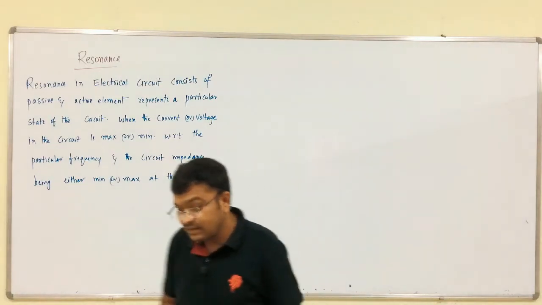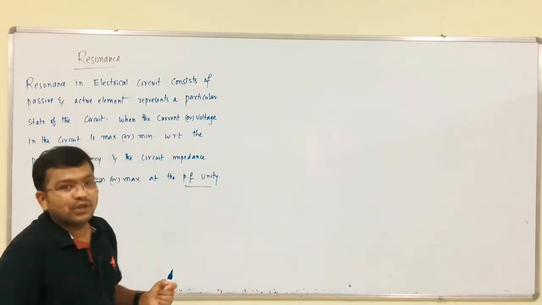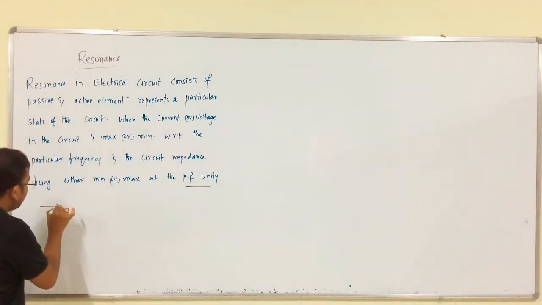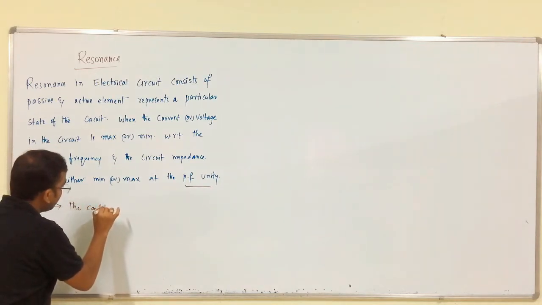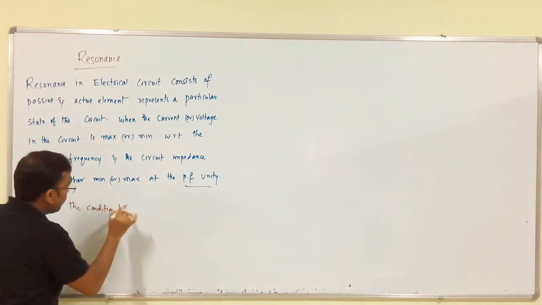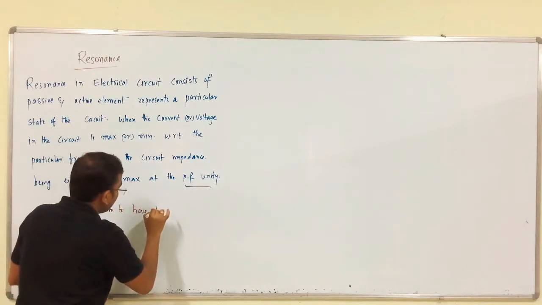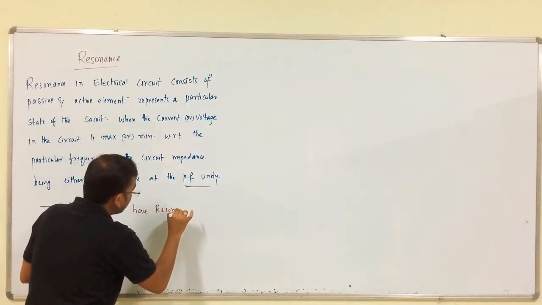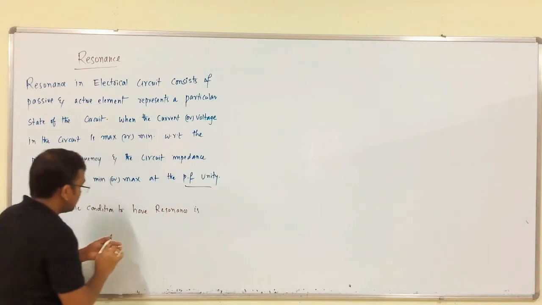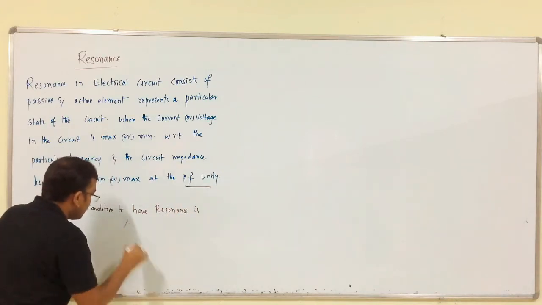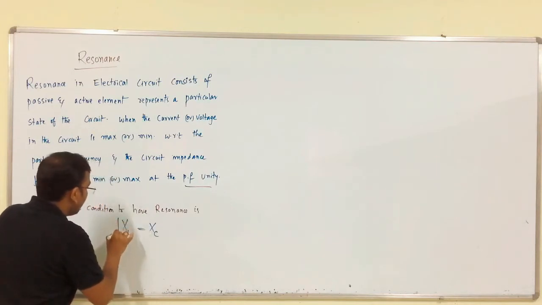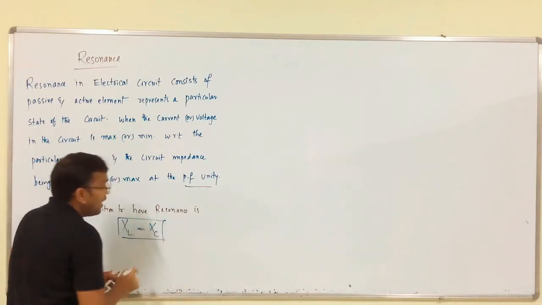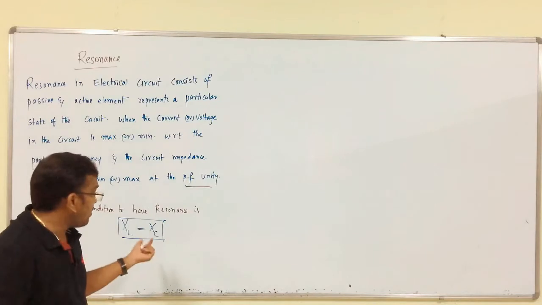Next we have to discuss the condition to get that resonance. The condition to have resonance is simply XL is equal to XC, that is, inductive reactance is equal to capacitive reactance.